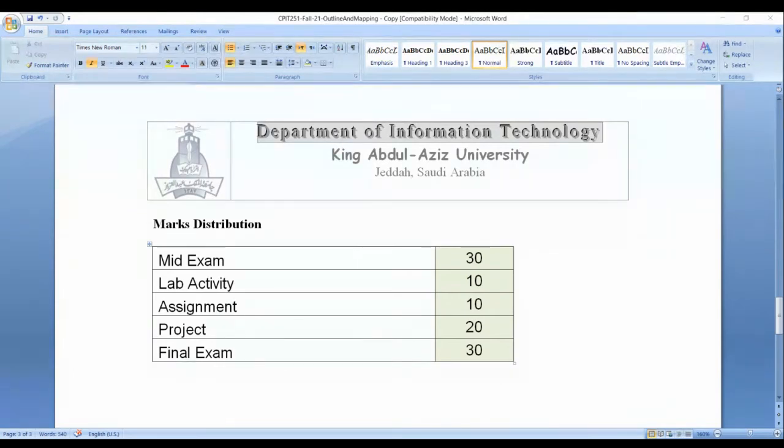We have mid and final 30 marks, 30 marks. Lab 10 marks, assignment 10 marks, project which is a group project 20 marks. So that's your 100%. So mid and final will be conducted in FCIT, physically on campus.